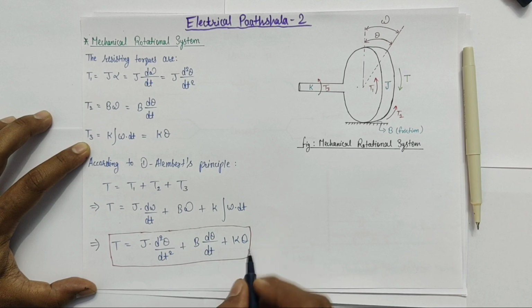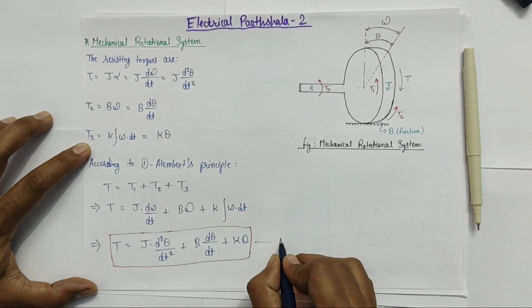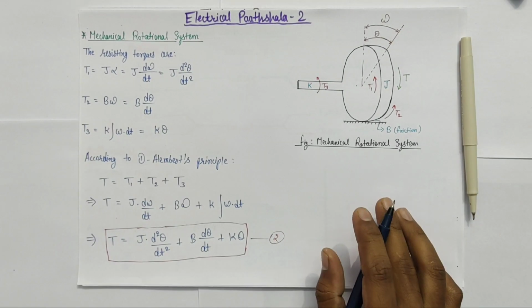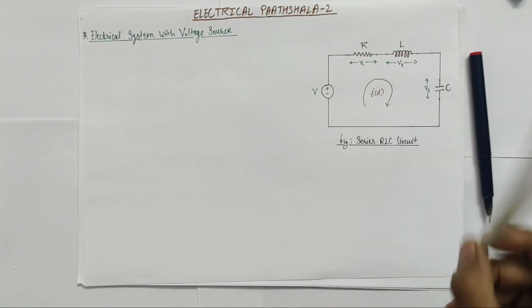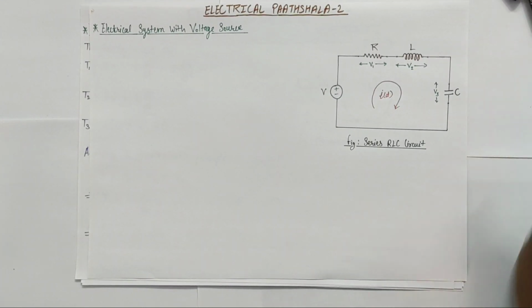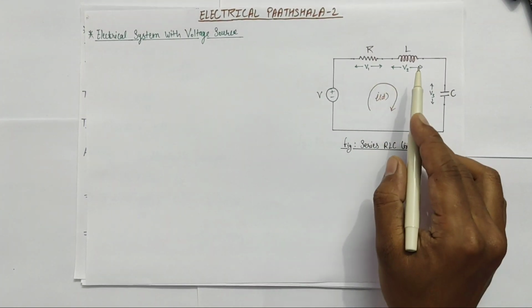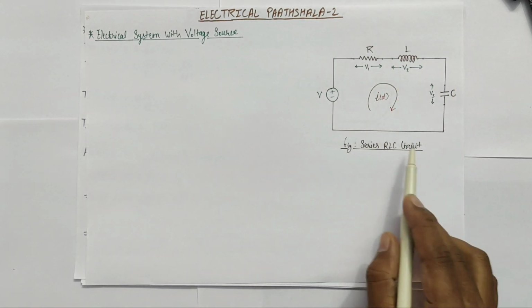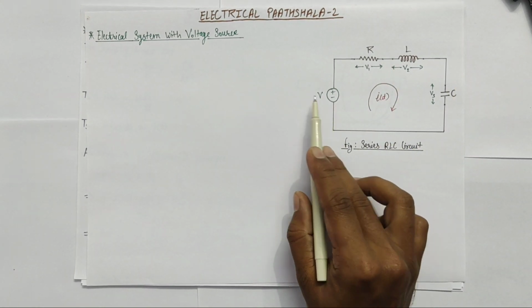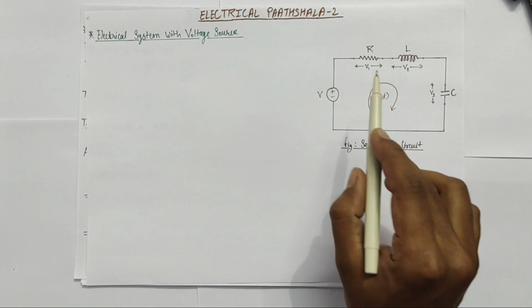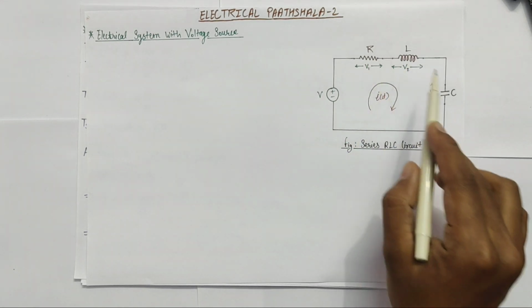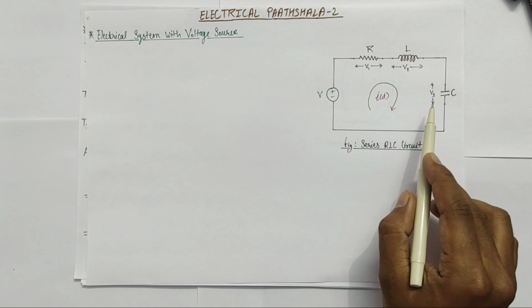This is the differential equation model for the mechanical rotational system, and this is our equation number 2. So our next system is the electrical system with a voltage source, as you can see here in this diagram. In this diagram there is a series RLC circuit in which a resistor, an inductor and a capacitor are connected in series with a voltage source which is supplying voltage V to the network, and the current through the circuit is IT. The voltages across the resistor, inductor and capacitor are V1, V2 and V3 respectively.